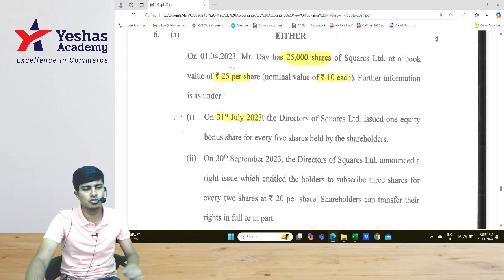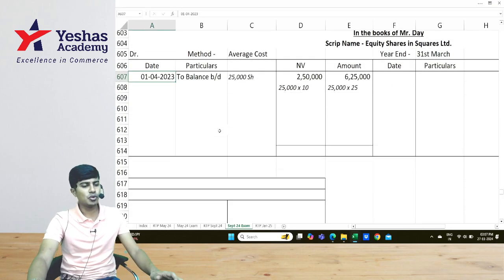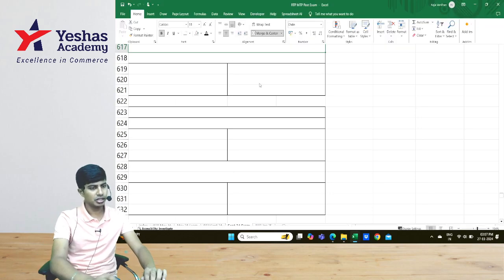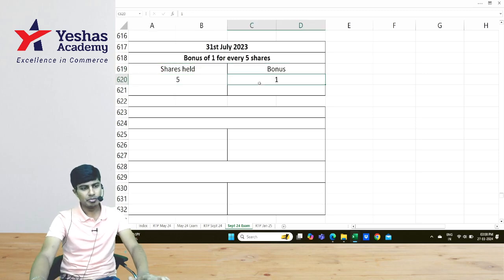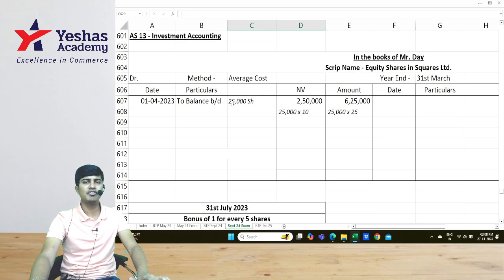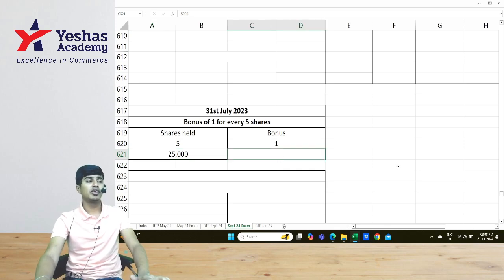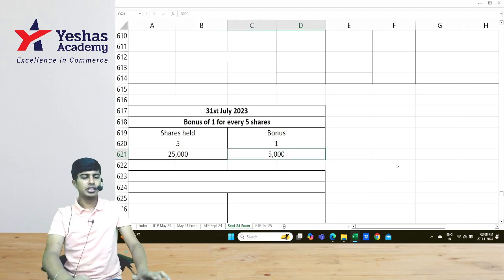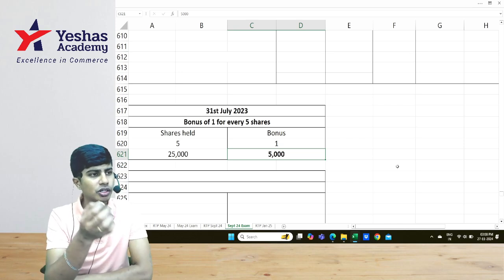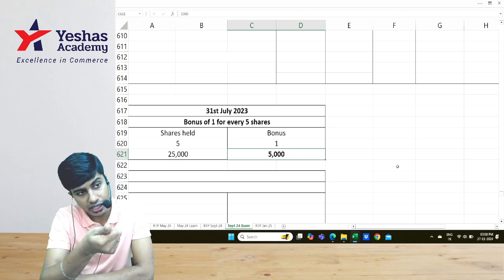What's happening on 31st of July? Directors of Square Limited issued one equity bonus share for every 5 shares held. If you have 5 shares, you get one bonus share. On 31st July, you hold 25,000 shares which are coming to you as opening balance. How many bonus shares will you receive for 25,000? 25,000 into 1 by 5, which is 5,000. You got these 5,000 bonus shares free. You did not pay any money, so there is no transaction, there would be no journal entry.